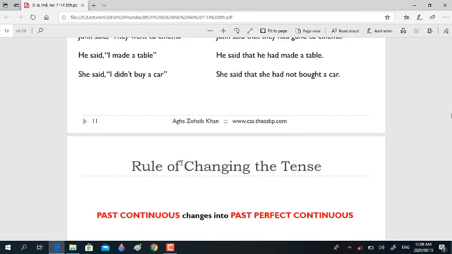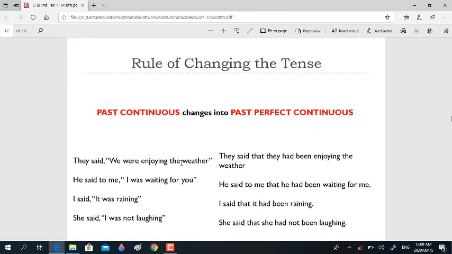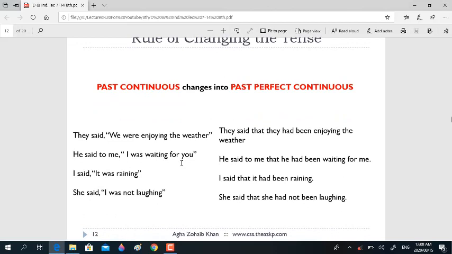Now look at past continuous tense. If you have past continuous tense in the reported part, this will change into past perfect continuous tense. Like, they said, "We were enjoying the weather." They said that they had been enjoying the weather.